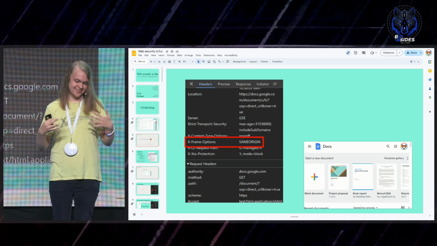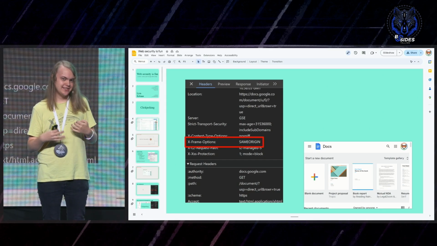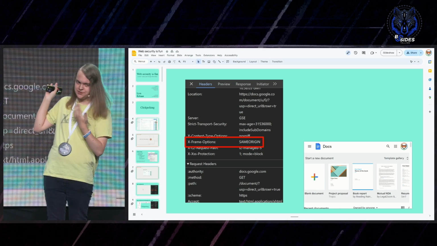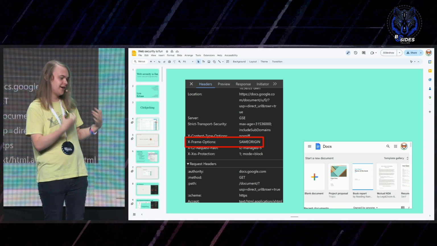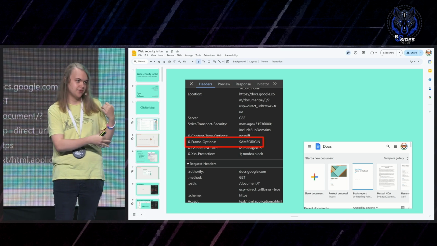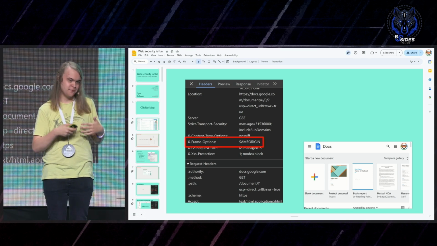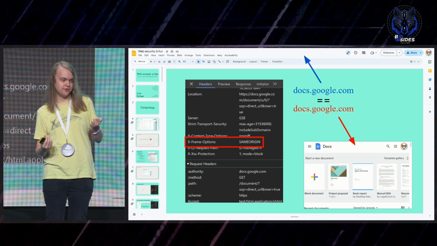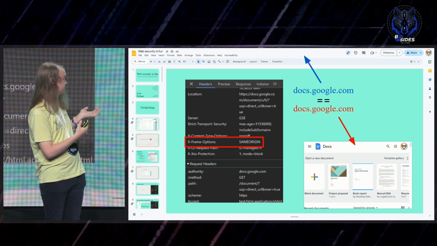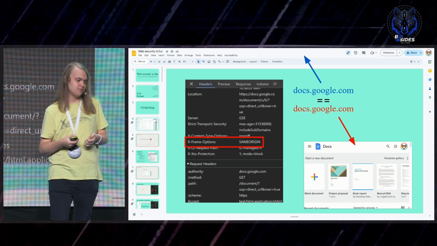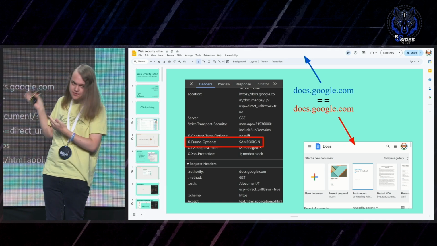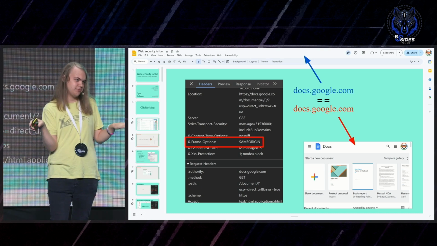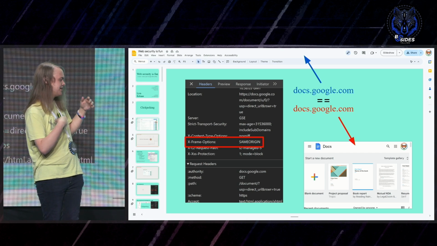But what's interesting from a security perspective is that earlier we saw in the clickjacking example that due to this X-Frame-Options header, we couldn't frame the Google Docs homepage. But in this case, we can. Why is that? Well, it's because our slide is on Google Docs, and our iframe is in Google Docs. So to the browser, that is the same origin. And because the X-Frame-Options is set to same origin, we can do this framing. So we can frame pages that were never intended to be framed and don't have those protections that disable the share buttons and stuff.